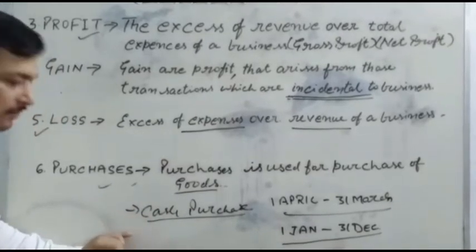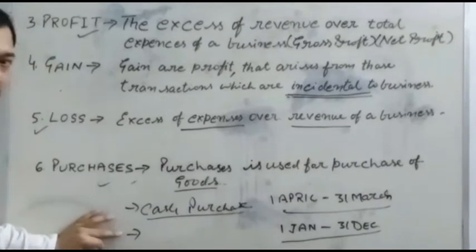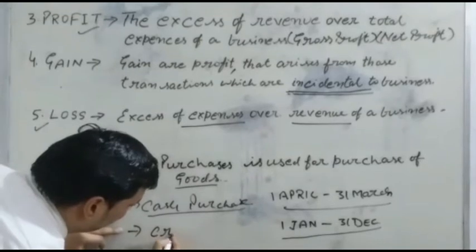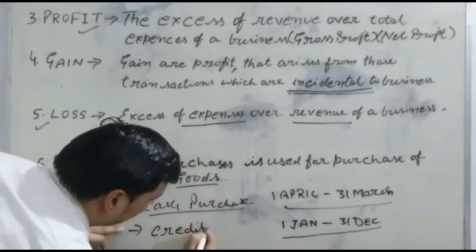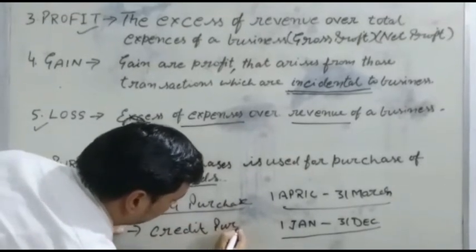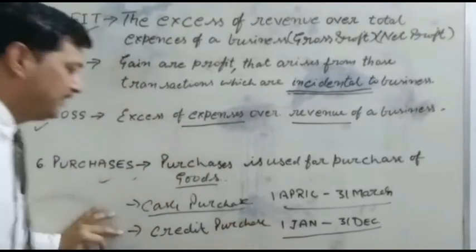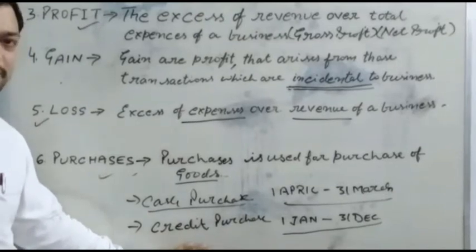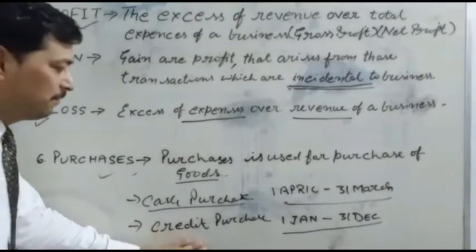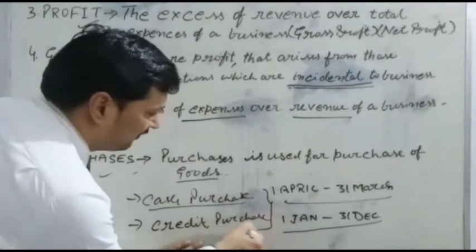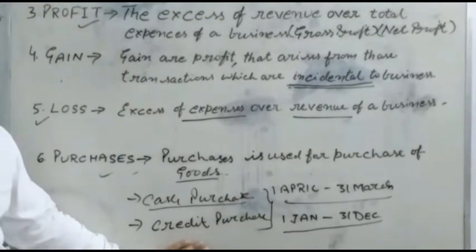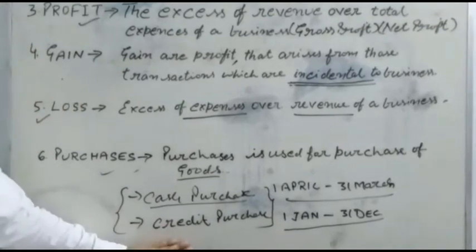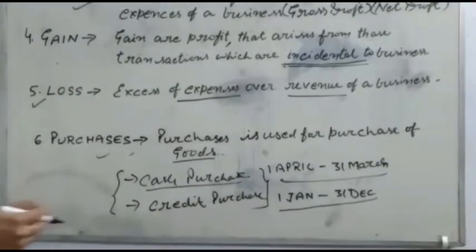And when the businessman buys the goods on a credit basis, it is called a credit purchase. Both purchases are considered in accounting: cash purchase and credit purchase.